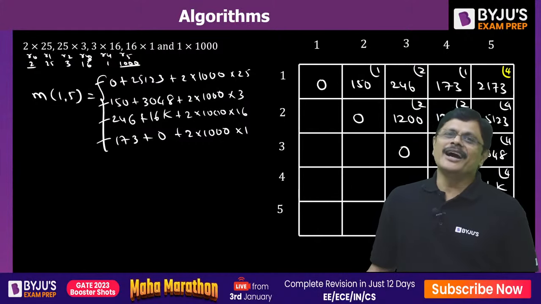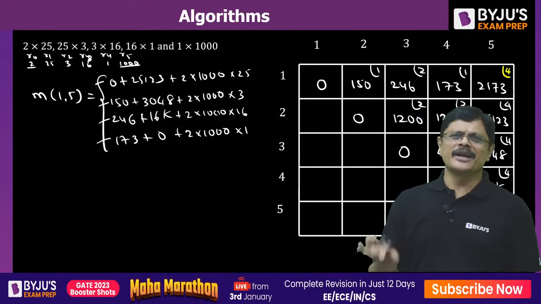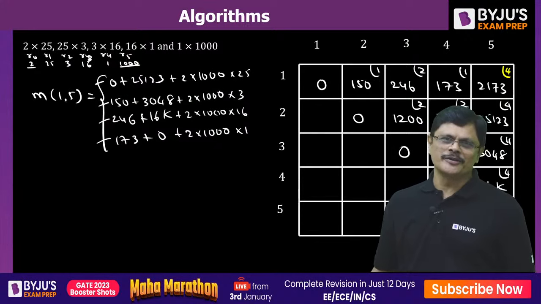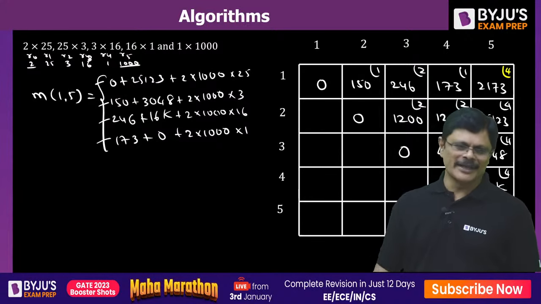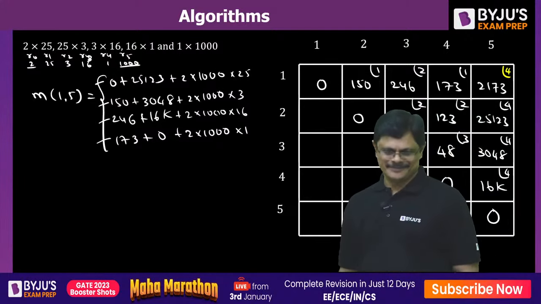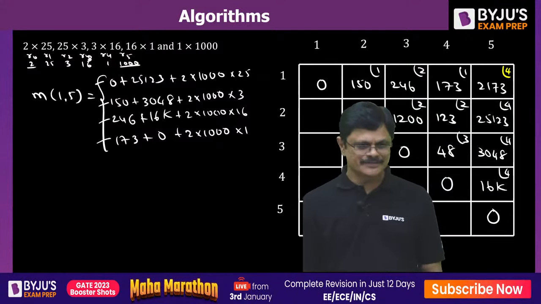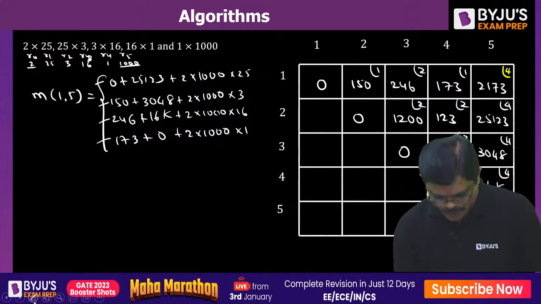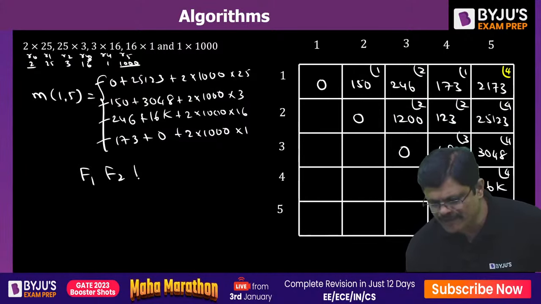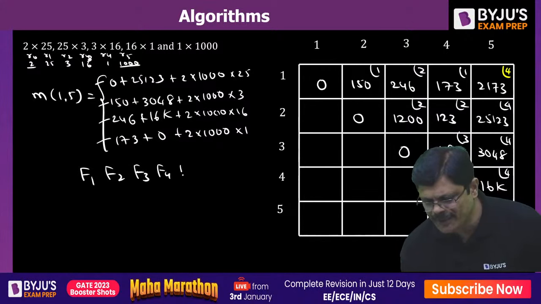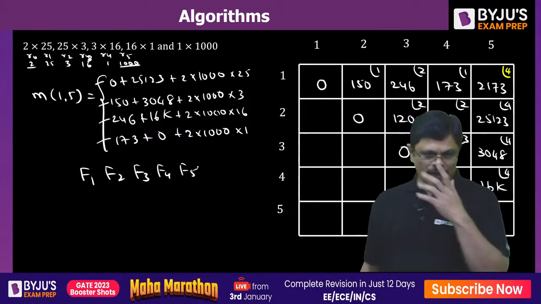See, for learning algorithms, we don't need any prerequisites. Basic functions you should know and a little common sense you should have. That's it. It is simple mathematics. Done. Now, how to divide this? F1, F2, F3, F4, F5.